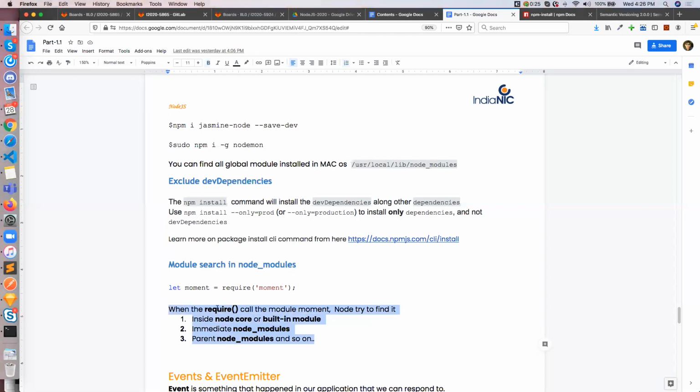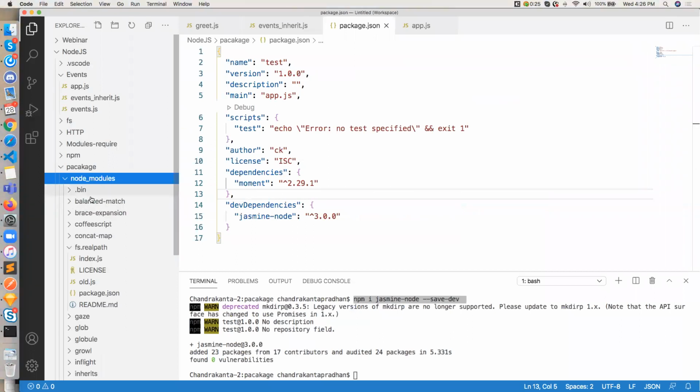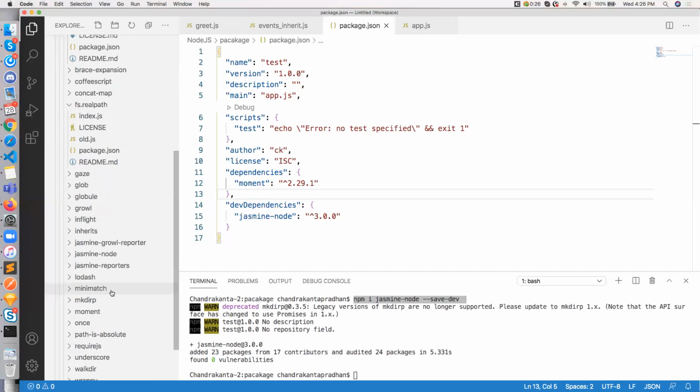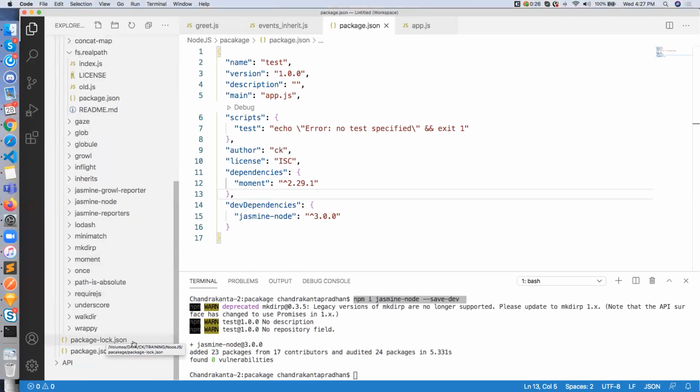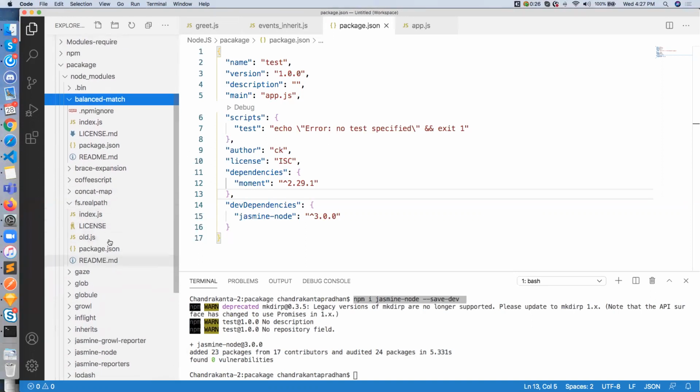So node_modules might be found multiple times in your project. In some cases, right now node_modules is not here multiple times, but initially whenever you installed any package, node_modules was created inside it, just like package.json. Right now it is not happening because of some shell script definitely over there. If it is there, I can show you. It is not here. The sh file you can find in most of the cases.